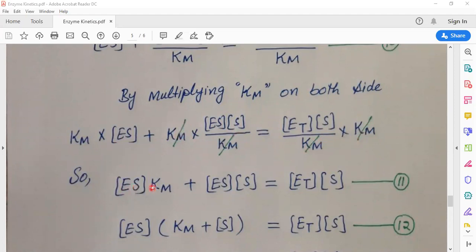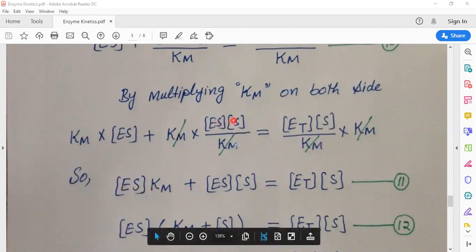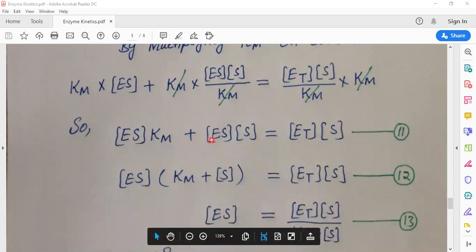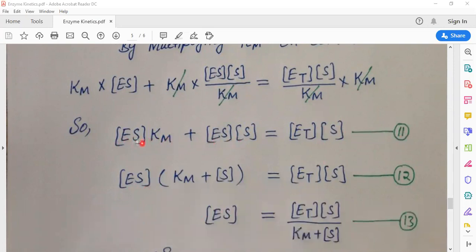So ES into Km plus ES into S is equal to ET into substrate concentration. This is equation 11. ES is the common value in this equation, that's why we will write this as a common value: ES concentration into Km plus substrate concentration is equal to ET into S.